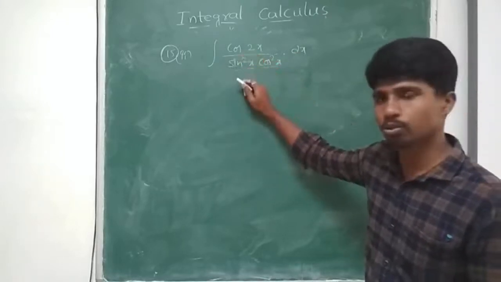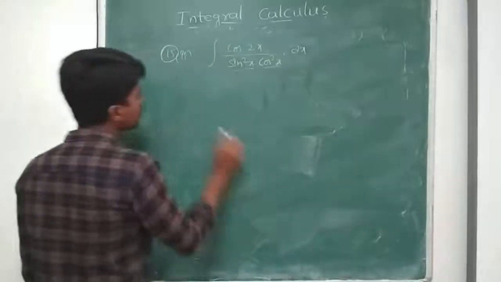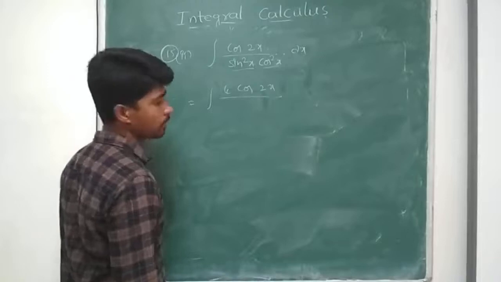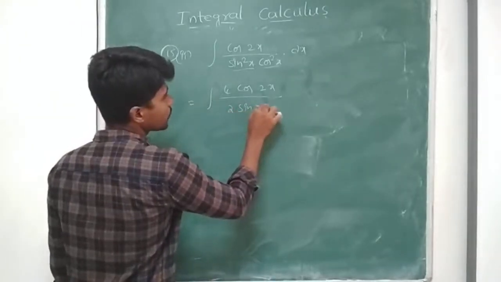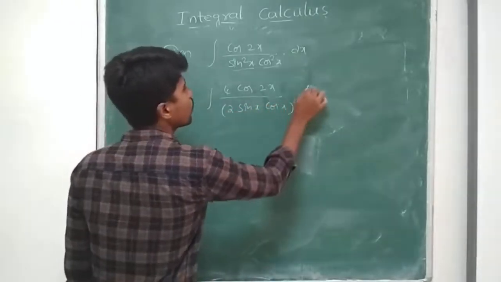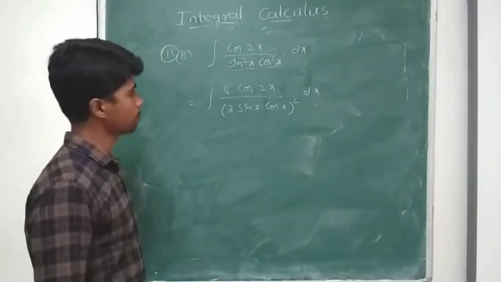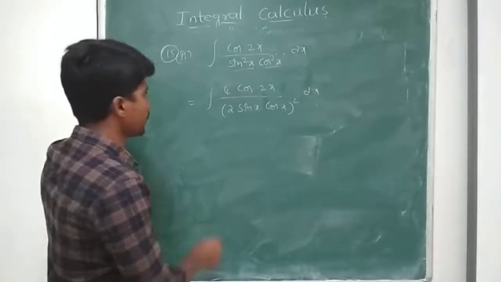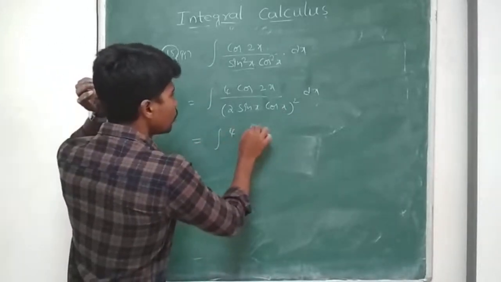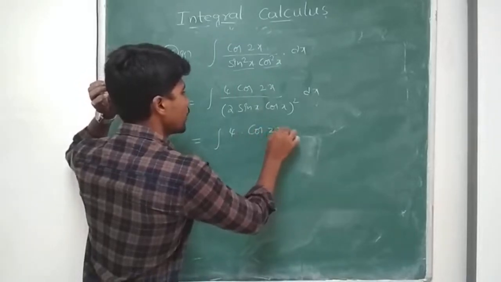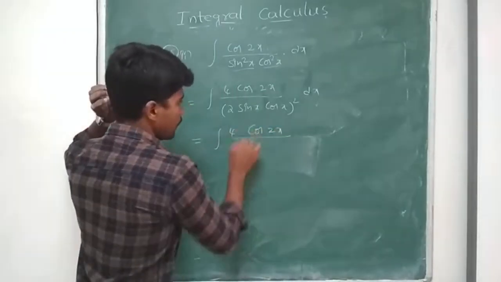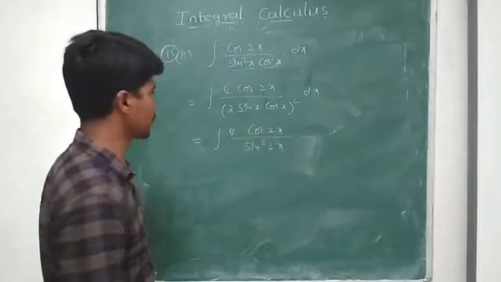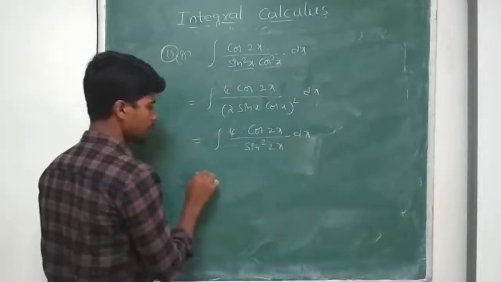So multiply and divide by 2 square, then what I get? I get 4 cos 2x by 2 sin x cos x the whole square. Now 2 sin x cos x can be written as sin 2x. I get integral of 4 cos 2x by sin square 2x. 4 is constant, so I can take it outside.